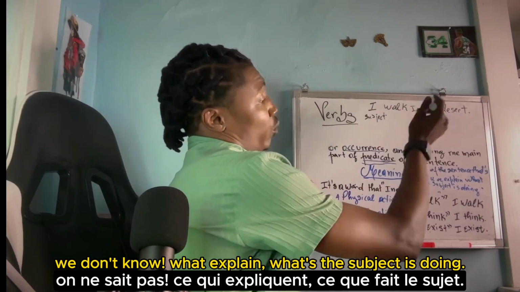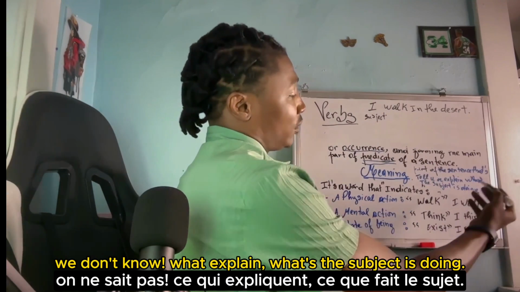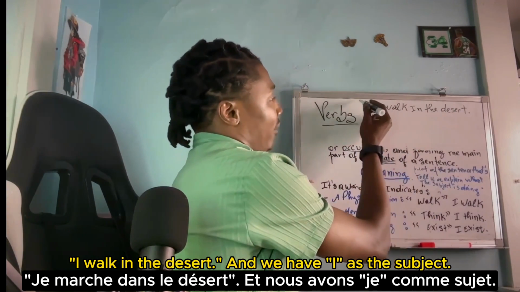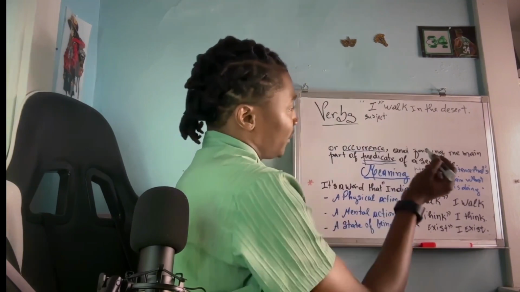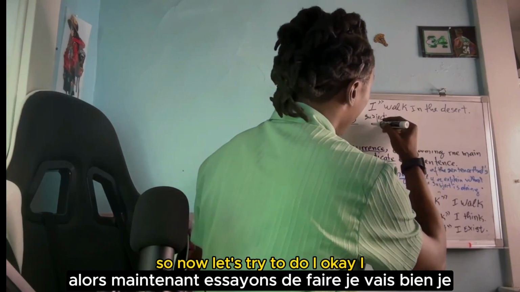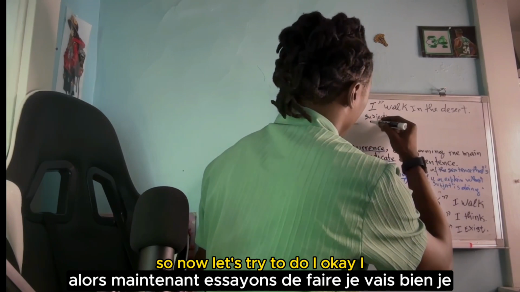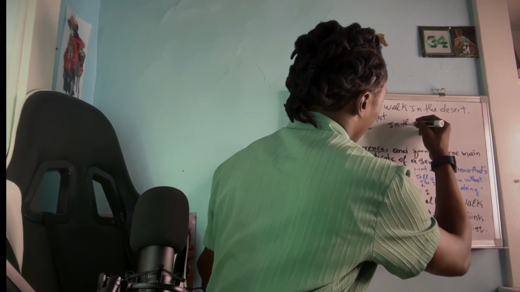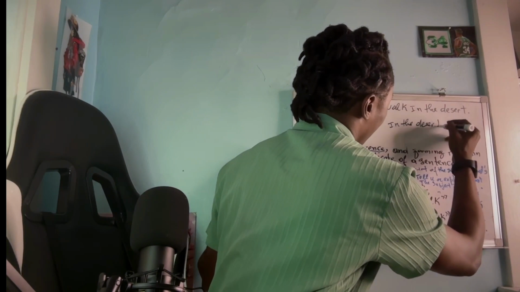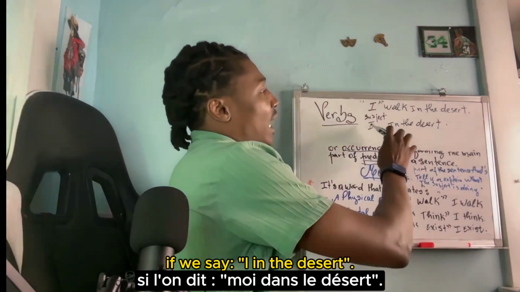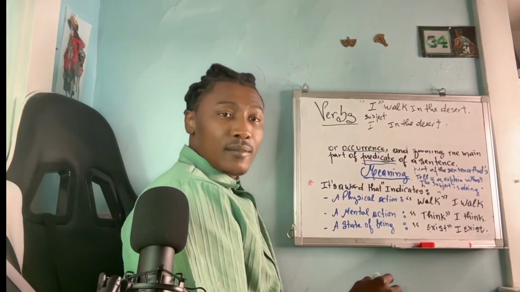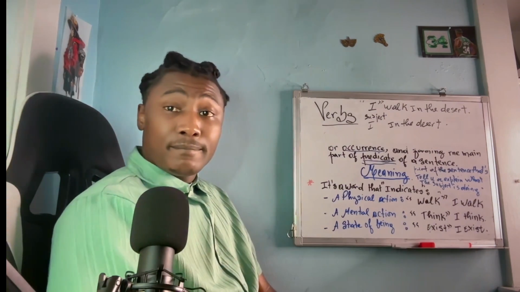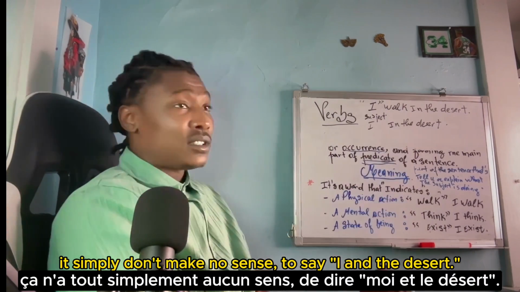Now, we don't know what's explained what the subject is doing. I walk in the desert and we have I as the subject. So now let's try to do I, okay? I in the desert. If we say I am the desert, the sentence doesn't make no sense. It simply don't make no sense to say I am the desert